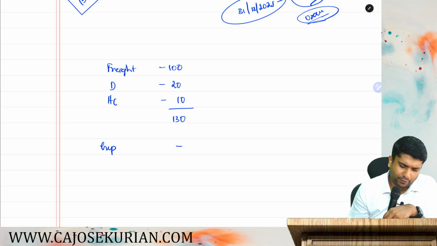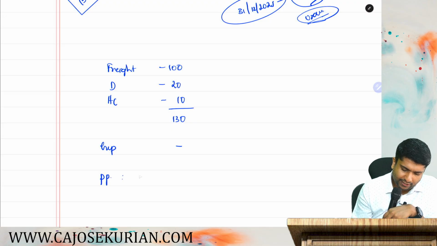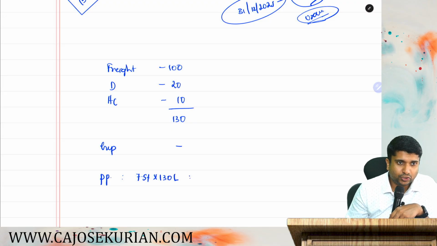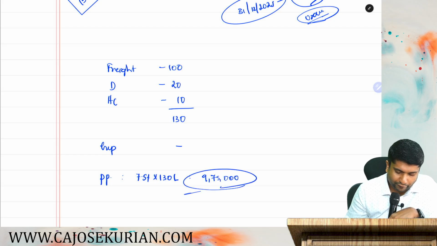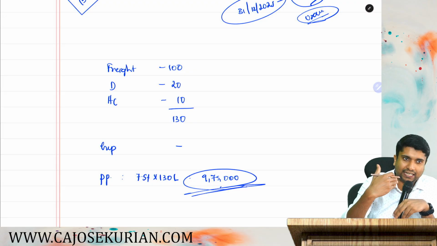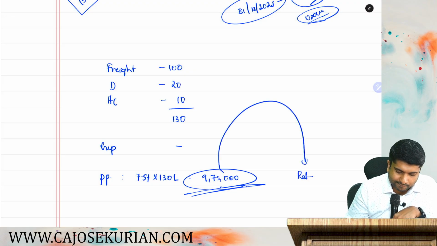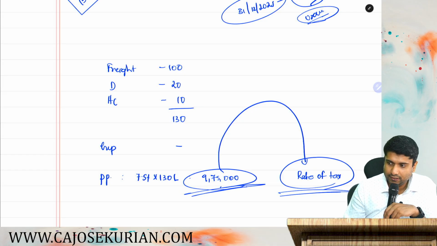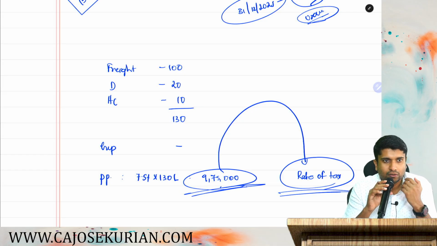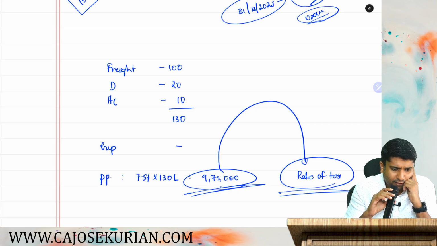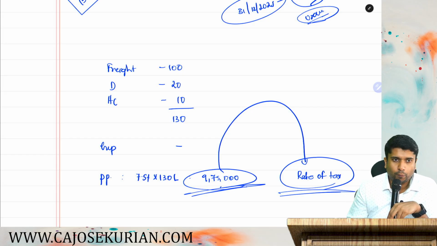Very simple. How much is the presumptive provision? Presumptive profit shall be 7.5 percentage on 130 lakhs. That will be how much? 9,75,000 will be the presumptive profit. This is not the amount that they have to pay as taxes. This is the presumptive profit. On this they have to apply the rate of tax. So this is how you have to answer the question. I hope it is clear for you. Are you all here? It's simple only. There is nothing more that you're required to do. So I hope it is clear.